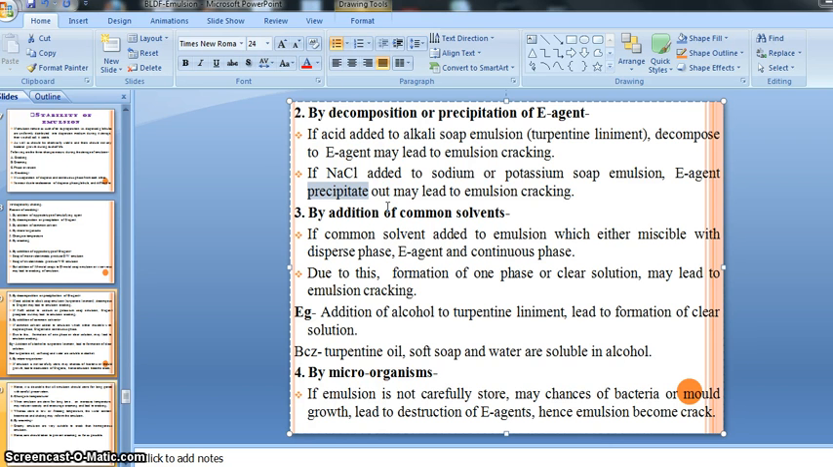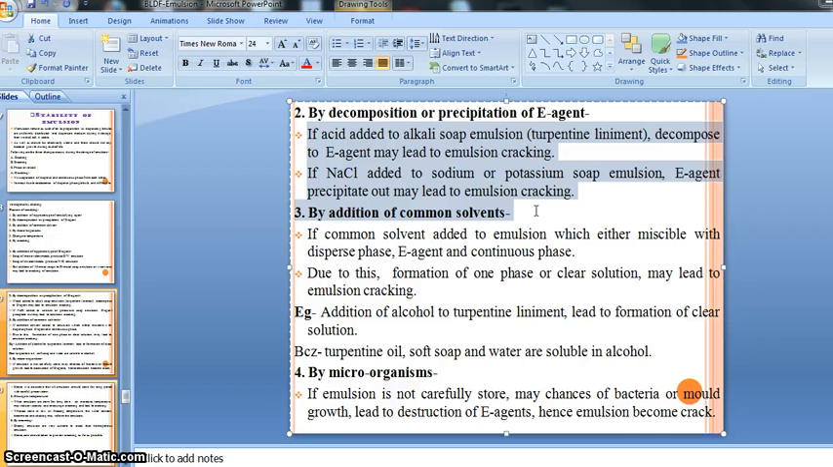So if our emulsion contains sodium or potassium soap, suppose whatever preparation we prepared includes or is made up of sodium or potassium soap. If we accidentally or intentionally add NaCl into that sodium or potassium soap emulsion, precipitation of our emulsifying agent occurs, right? Our emulsifying agent precipitates out, and due to that precipitation we know there is emulsion cracking, with phase separation of the emulsion happening. So by this way the cracking occurred, right?